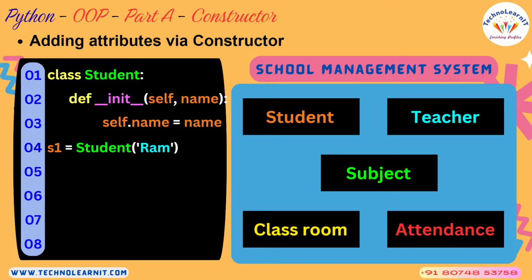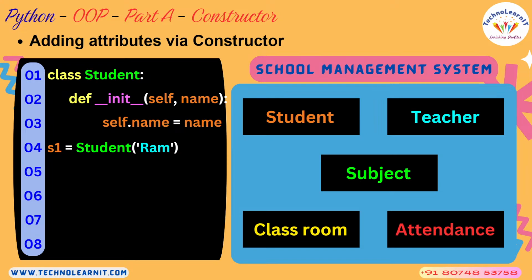Well, now I am going to create an object for this Student class. S1 is equal to Student, and remember, the term in the brackets is nothing but the argument. So basically this is a parameter that you pass, Ram, and the argument will be name within the init. Now what happens when I pass Ram? It gets into the name variable. From the name variable, it will be moved into self.name, meaning it will get into the class and create an attribute for that.